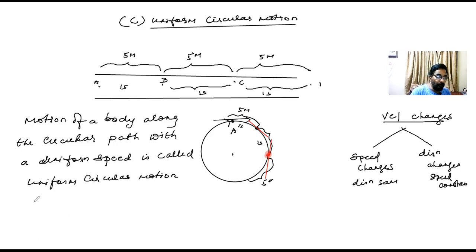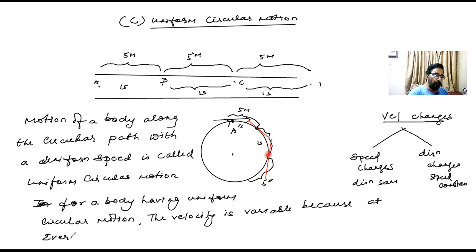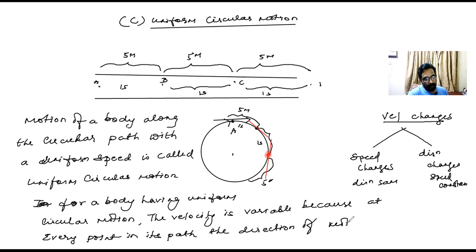So naturally, for a body having uniform circular motion, the velocity is variable, because at every point in its path, the direction of motion is changing.